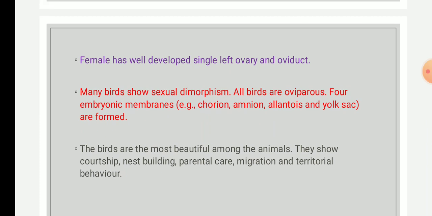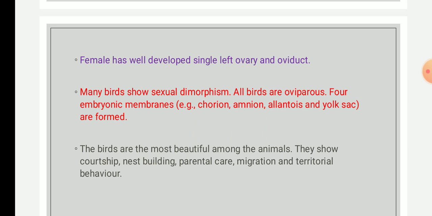Then the next characteristic feature is about female reproduction. A female has only a single left ovary and oviduct, and it is very well developed. If the right ovary or oviduct is present in any bird, then it acts as a vestigial organ, that is a non-functional organ.